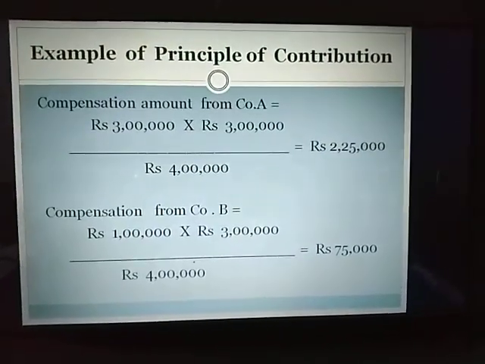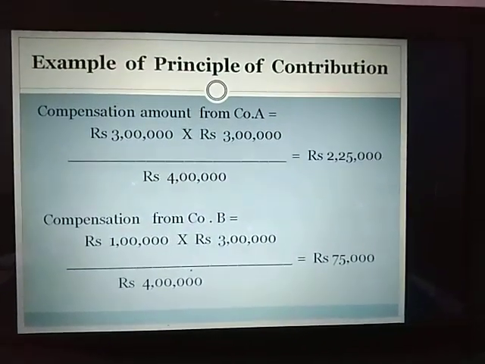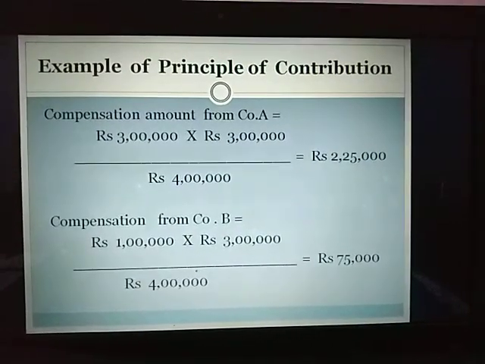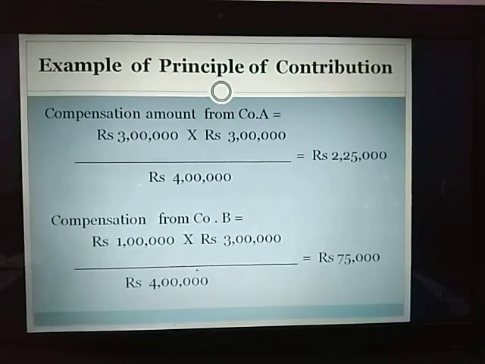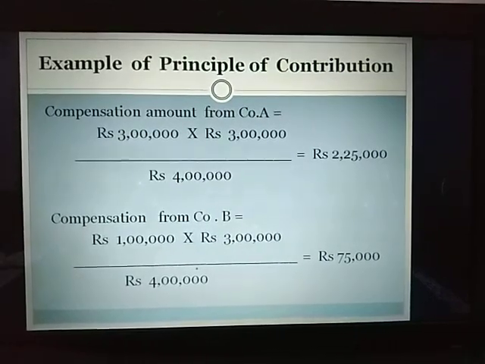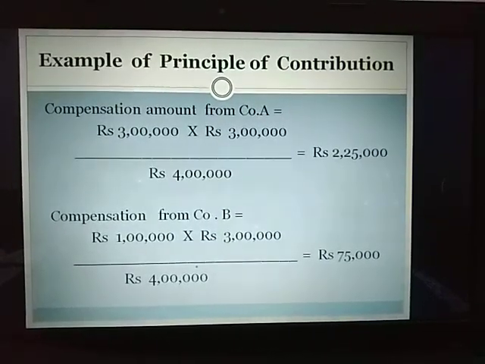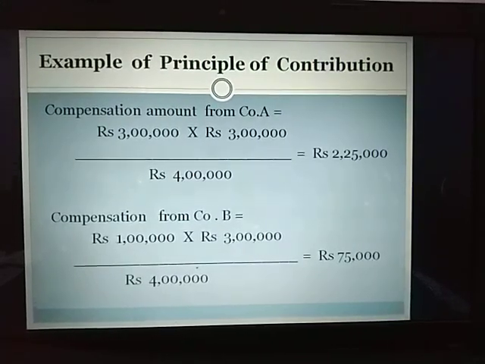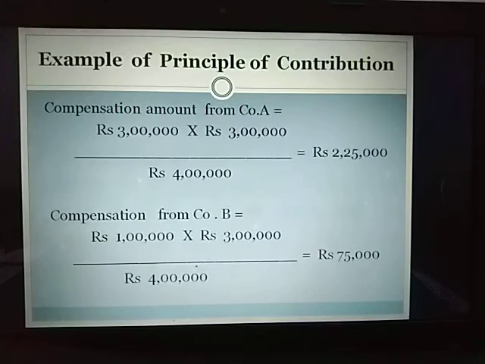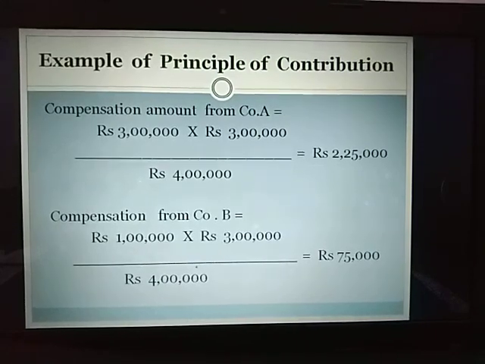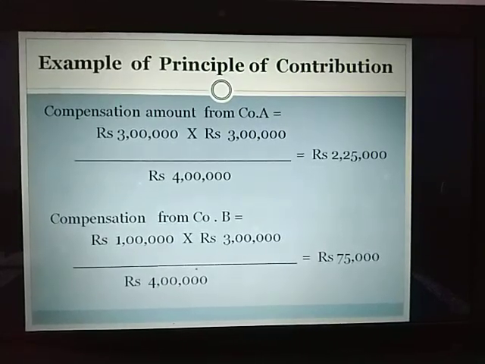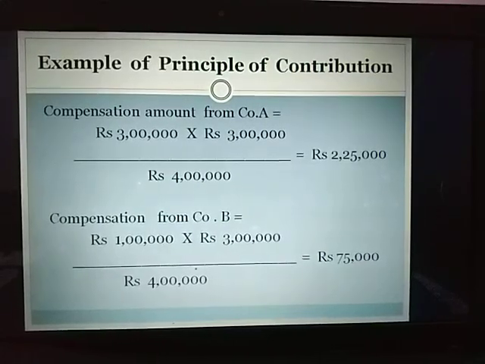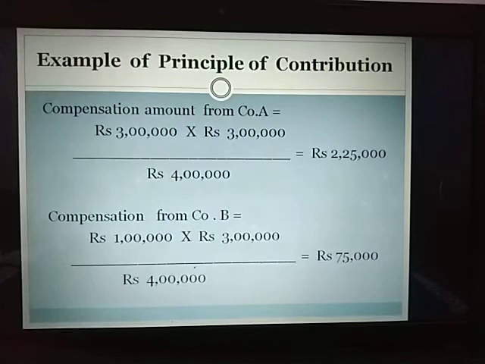So here we have the formula. Compensation amount from A will be: whatever sum was taken from company A, into the loss suffered, which is rupees 3 lakh, by the total sum insured. Total sum insured, as I told you, will be the addition of all the companies. So 3 lakh plus 1 lakh, rupees 4 lakh. Now company A will pay rupees 2,25,000 to Raj as compensation.